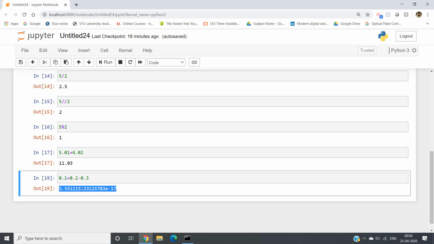Why is this happening? Because not all floating point numbers can be converted to their exact binary representation. I hope you have already studied a digital logic design course, or at least you know how to convert a number to binary. Then you might have faced the same problem, that for a particular fractional number it is not possible to get its actual binary representation, right? So it will go on.